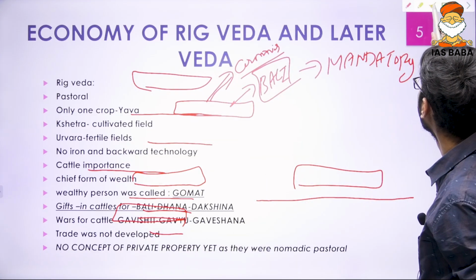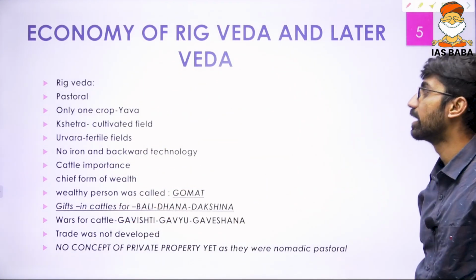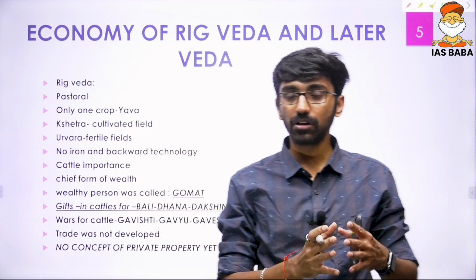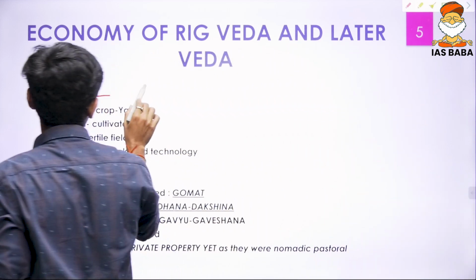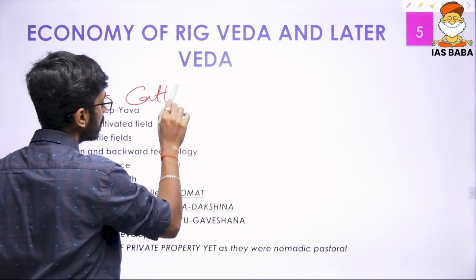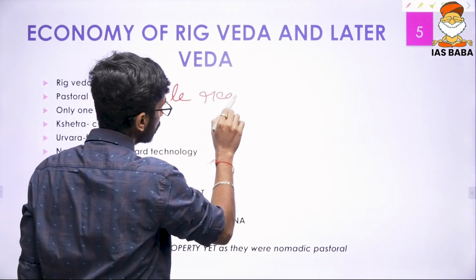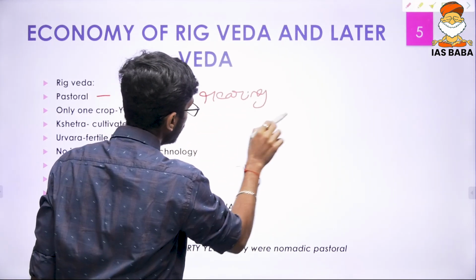And when it comes to economy, that is the economy of Rigveda and later Veda. The economy of Rigveda, again, was quite simple. It was a pastoral economy. Pastoral means cattle rearing. Like already mentioned, in that society cattle was the chief form of wealth.